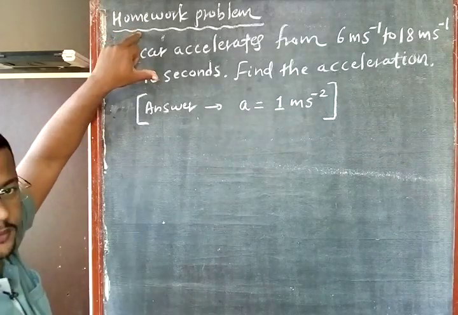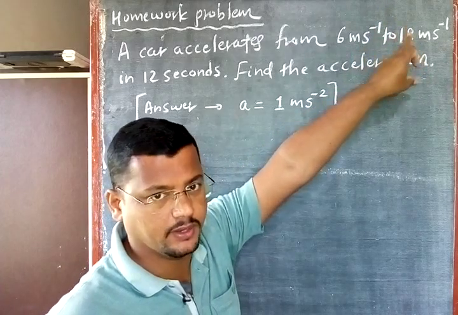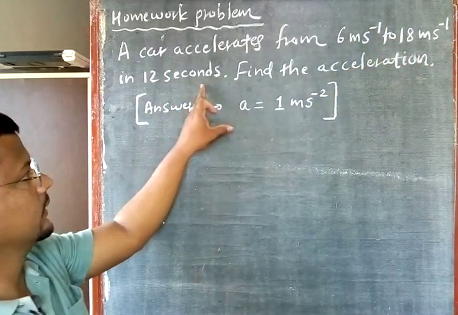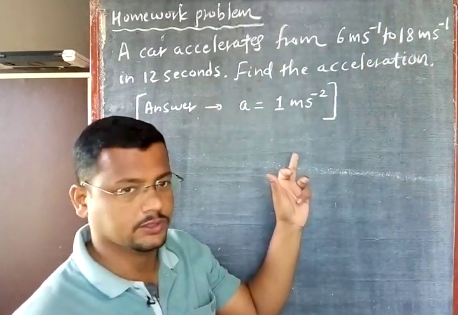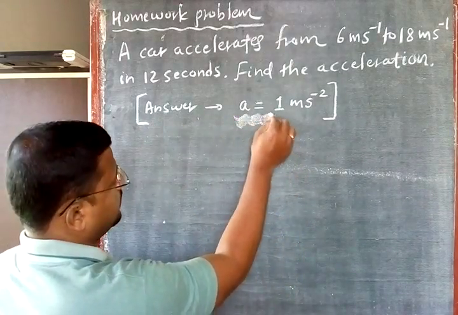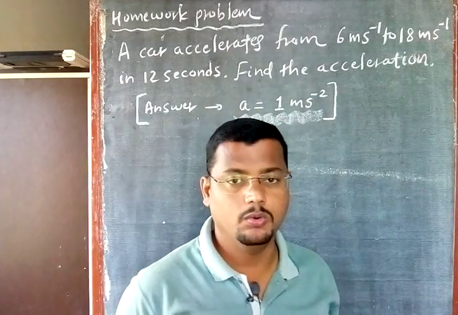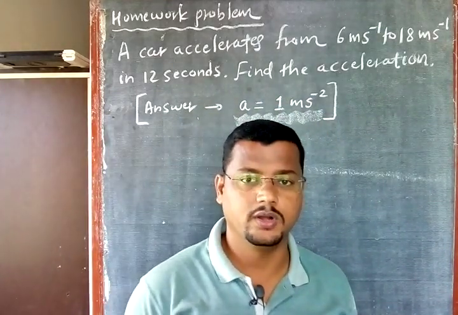It is a homework problem. A car accelerates from 6 meter per second to 18 meter per second in 12 seconds. Find the acceleration. I have given the answer on the board. Your answer must come a equal to 1 meter per second square. How will you get a equal to 1 meter per second square?